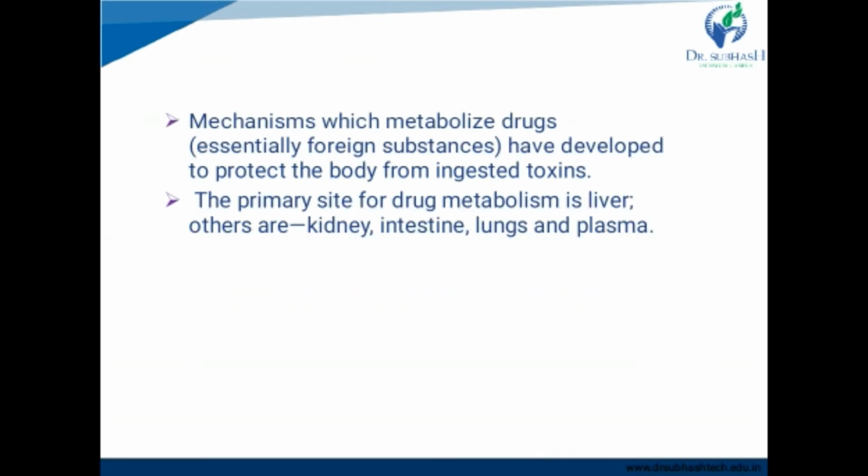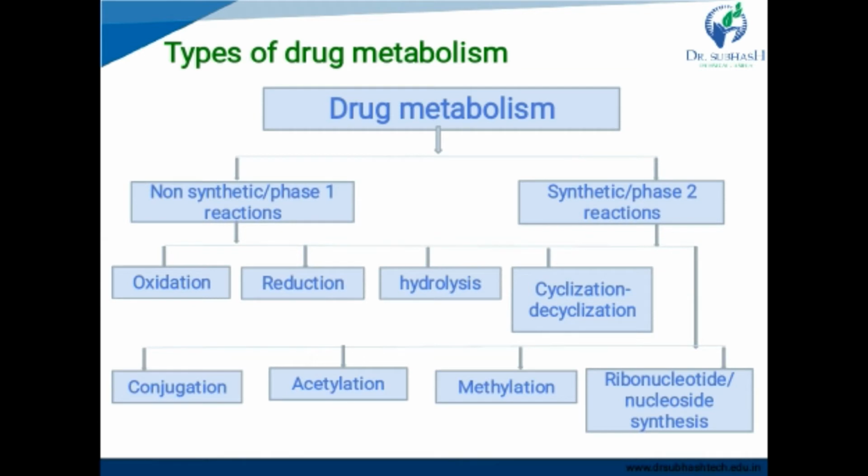Now most mechanisms which metabolize drugs have developed to protect the body from ingested toxins. And the primary site of drug metabolism is the liver. This is the major site of drug metabolism, and others are minor, that are kidney, intestine, lungs and plasma. Okay, there is a classification of drug metabolism reactions. There are two types of drug metabolism reactions. First is non-synthetic or phase 1 reaction and second is synthetic or phase 2 reaction.